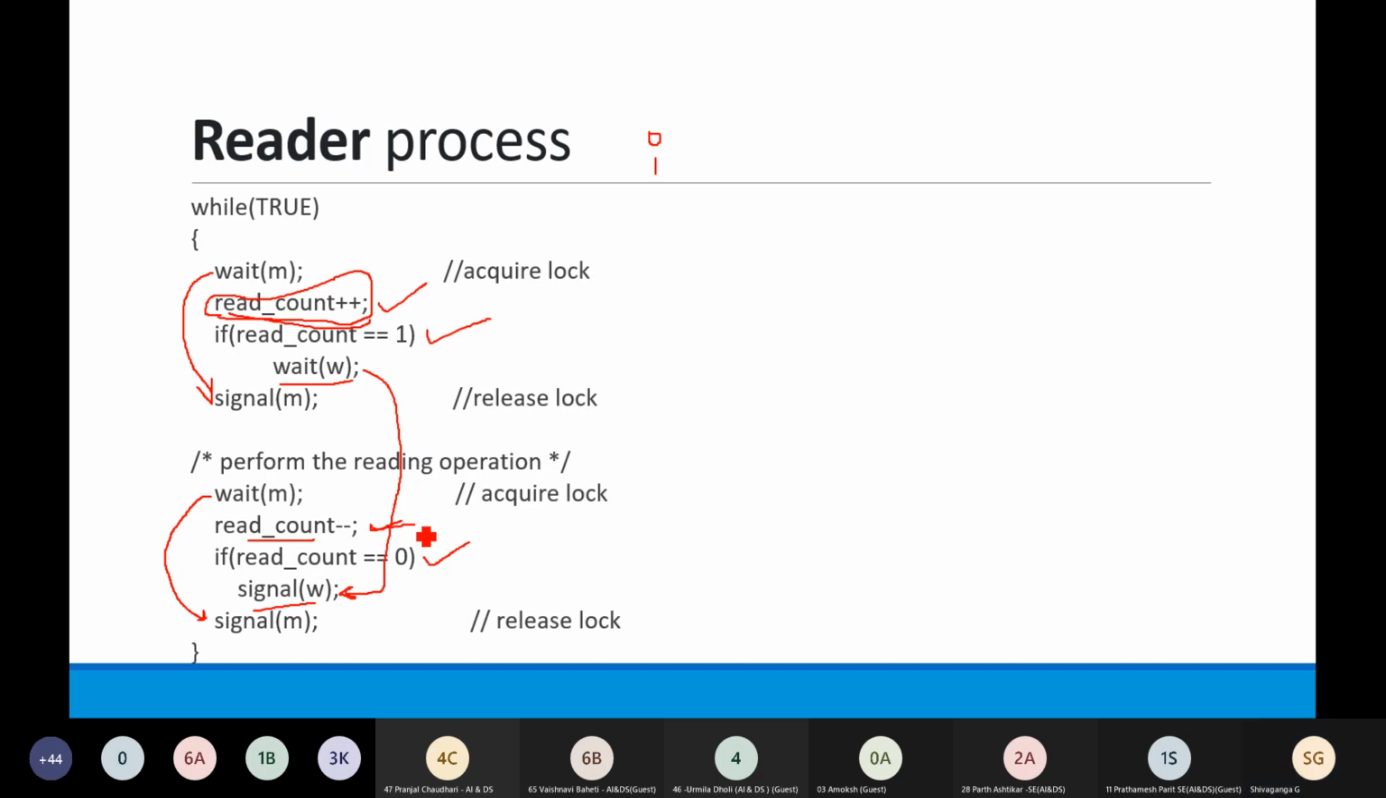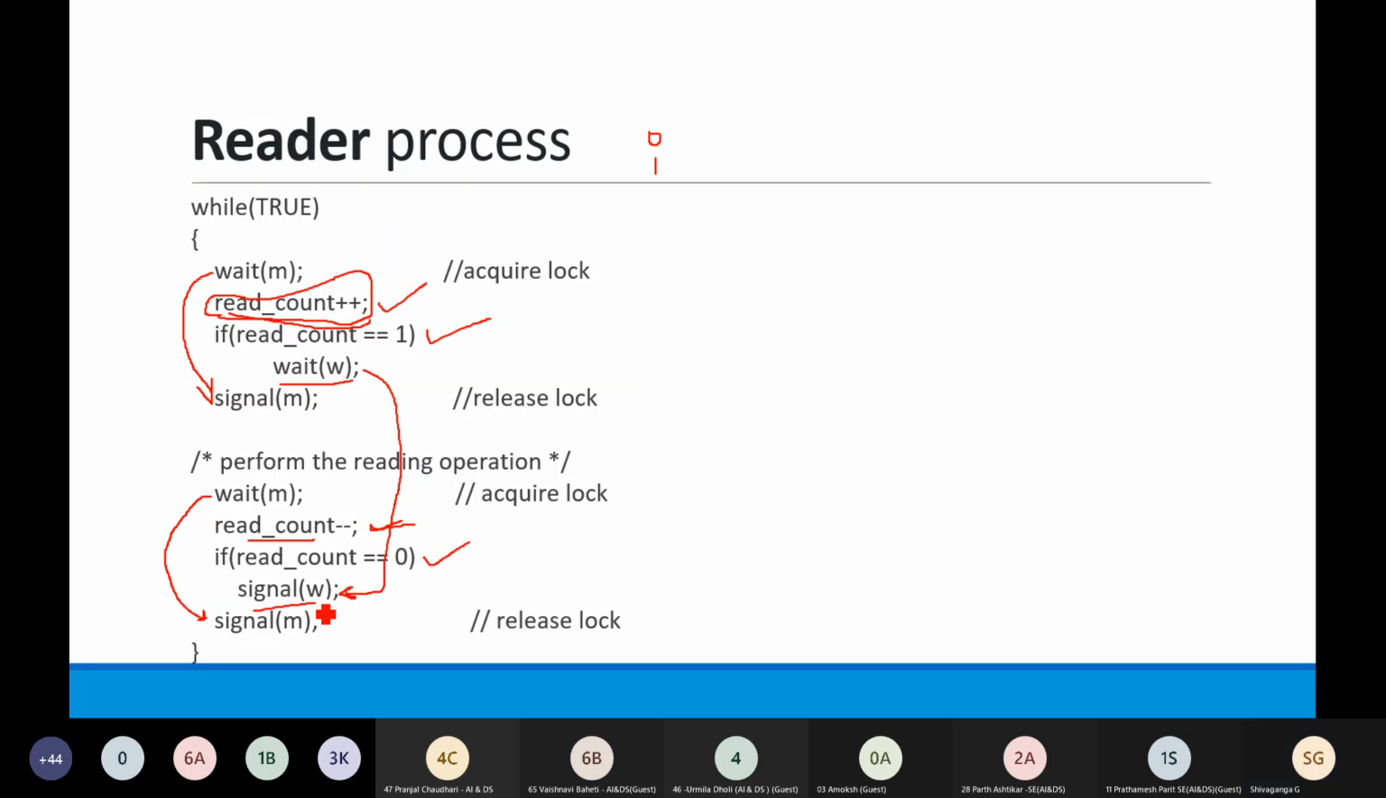becomes 2. So that means it is not 0. At that time we cannot start or we cannot allow the other processes to start writing. Okay, because there are still 2 more processes which are reading that shared resource. Okay, so we will decrement when the current process's read operation is complete. After decrement, if my read count becomes 0, then only the write operation is allowed to perform.